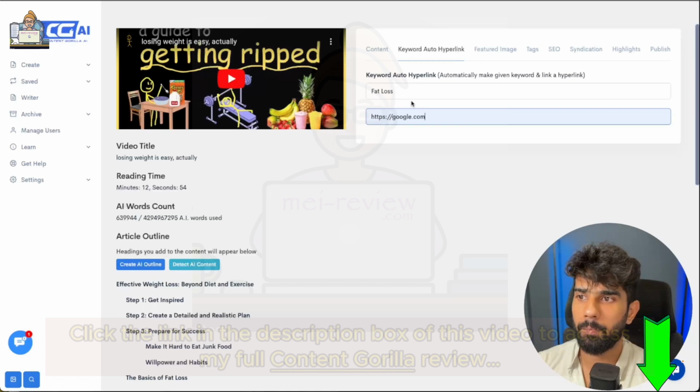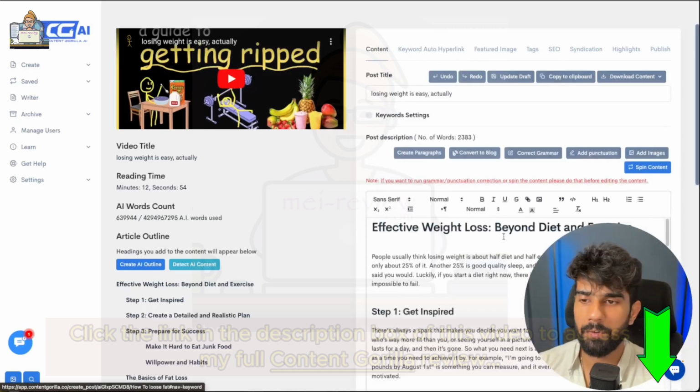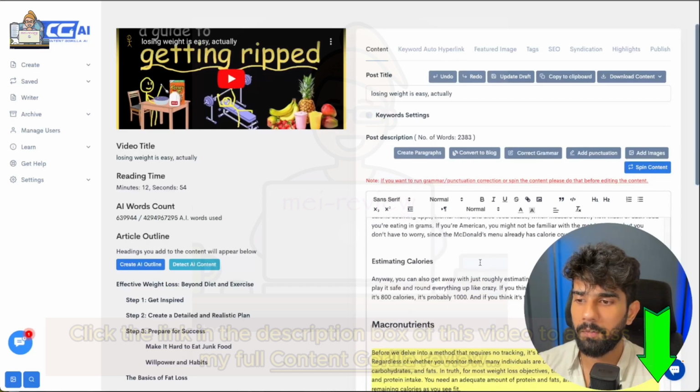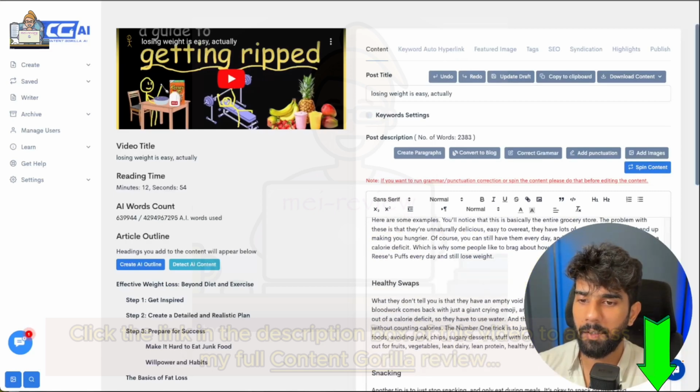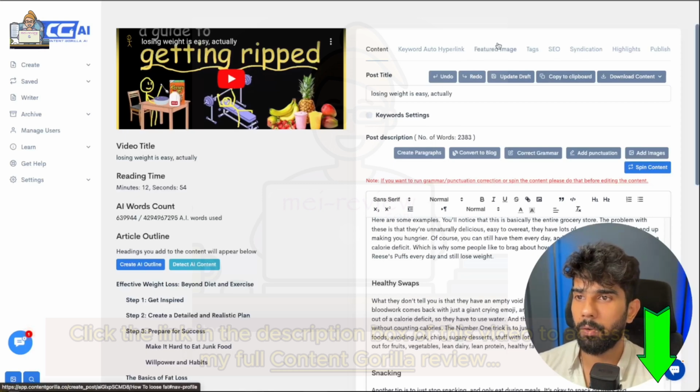And this link could basically be a supplement or anything that you're selling, could be an affiliate product even. And what it's going to do is that once you publish the content onto WordPress, it's going to automatically find all of the keywords in the content and not highlight it, but hyperlink it with your link.